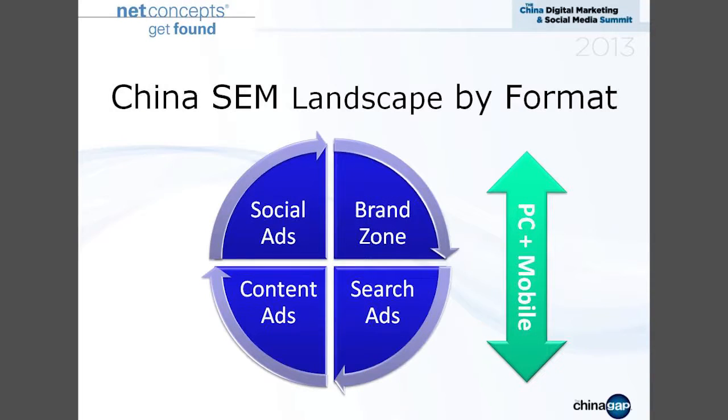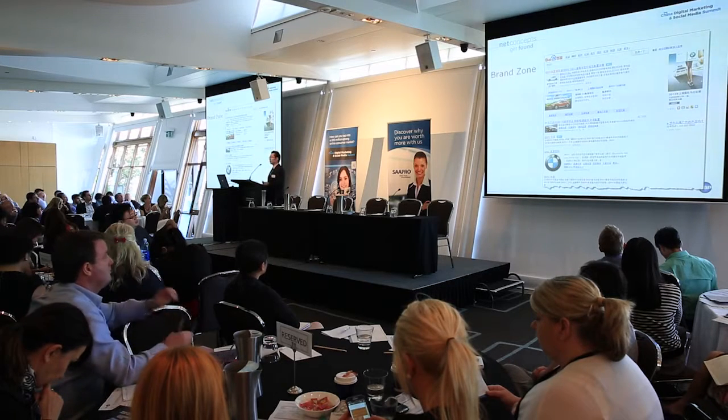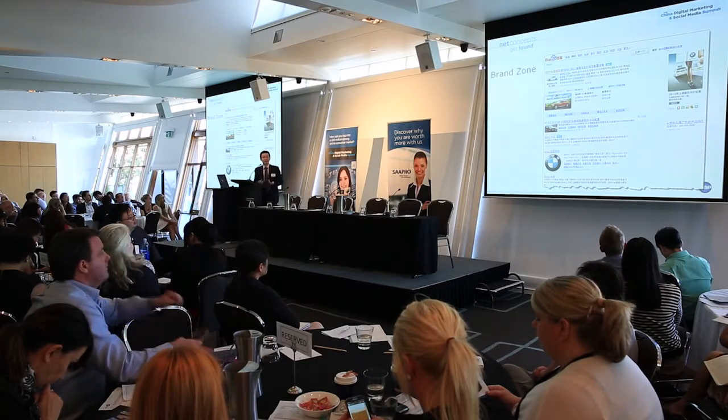And in China the landscape by format is also a little bit different. We have the brand zone in China, which is not really there for Google. And also we have search ads, content ads, and social ads as well. But you have to do both PC and mobile at the same time. Talking about brand zone, you may have heard about this before. It doesn't exist on Google, but was innovated by Baidu.